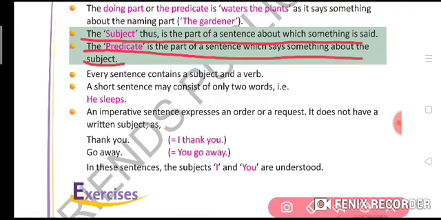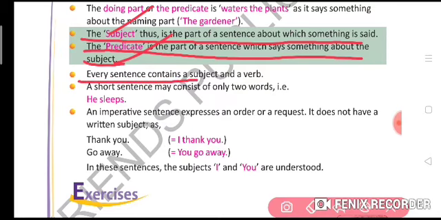So all sentences have two parts: subject and predicate.